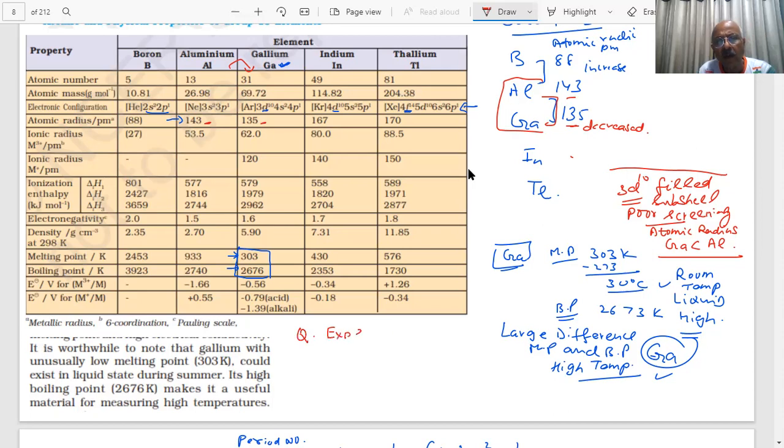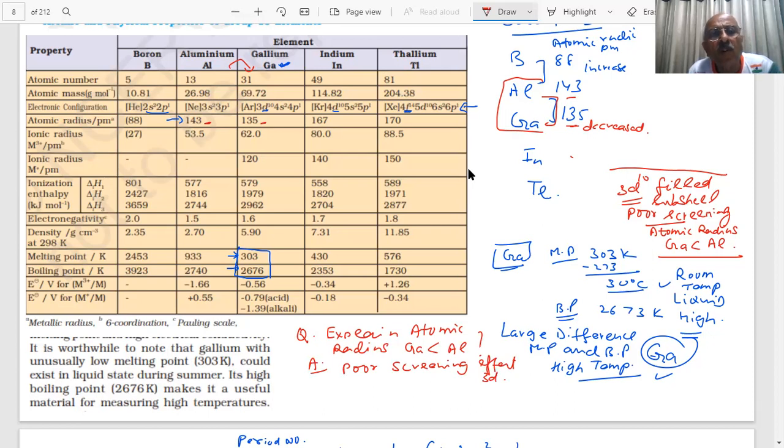Explain why the atomic radius of gallium is less than aluminium. Okay? Yes, sir. Because of the poor screening effect of 3d.